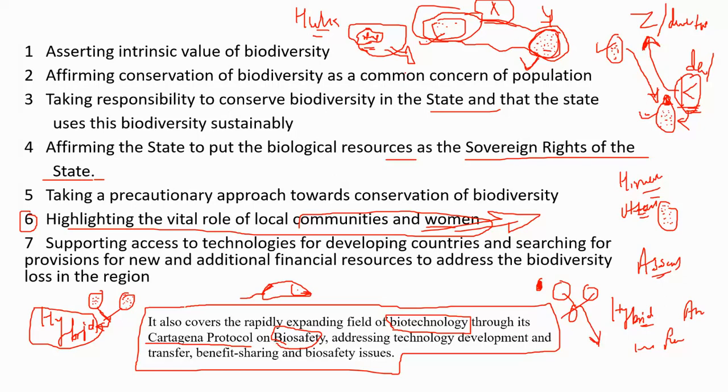So the Cartagena protocol covers biosafety. That means it puts a limit that yes, you can do technical advancement, but you should take care of the environment and biological species also.